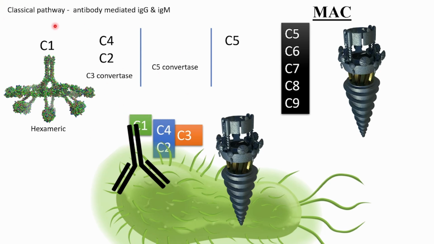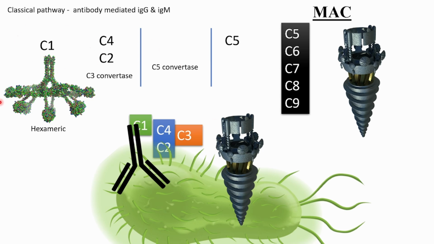As I have told, the classical pathway is antibody mediated. That means against this bacteria, your body needs to have prior or already existing antibodies against this antigen or bacteria. So what will happen if the bacteria is new, or any brand new pathogen is entering your body?